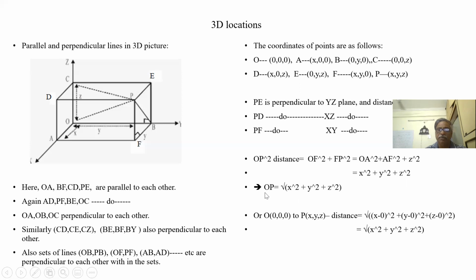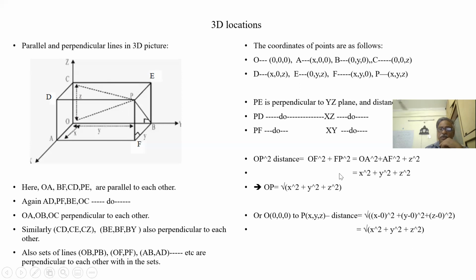So what is the value of OP? Under root of x square plus y square plus z square. What is x? Distance along the x-axis. What is y? Distance along the y-axis. What is z? Distance along the z-axis. So the distance of the point from the origin is the square root of x square plus y square plus z square. This is the modulus, the distance from here to P, nothing but all three coordinates squared.